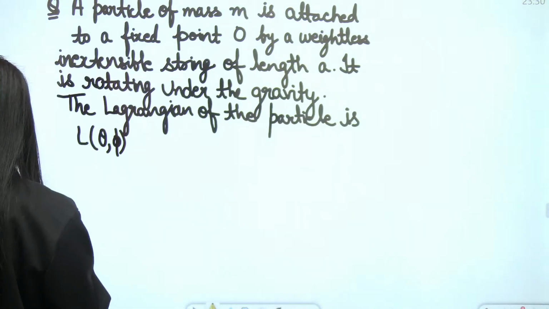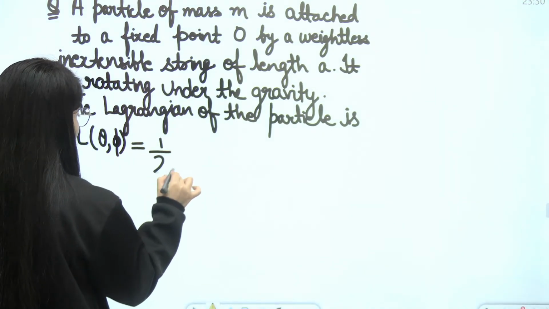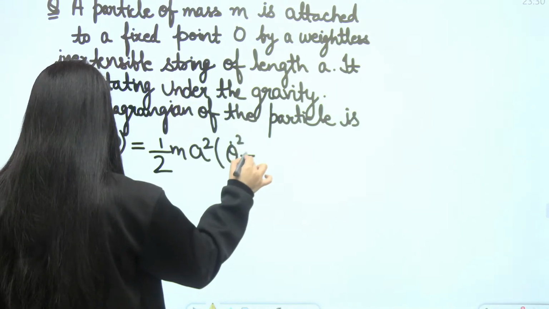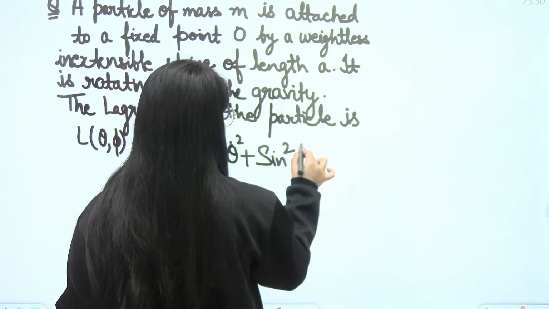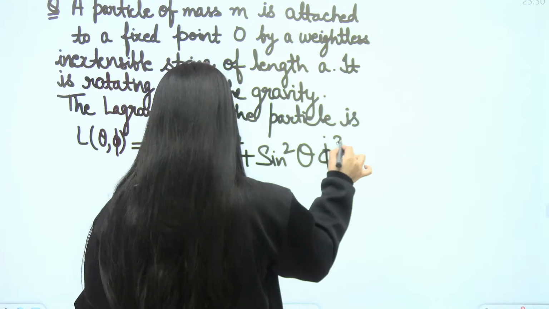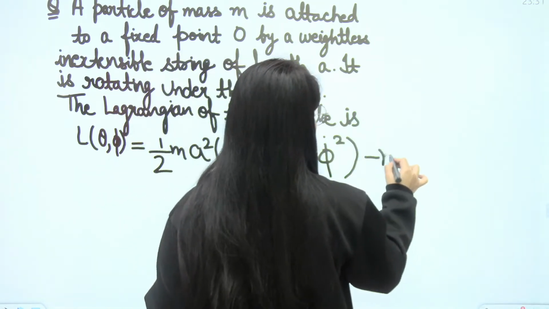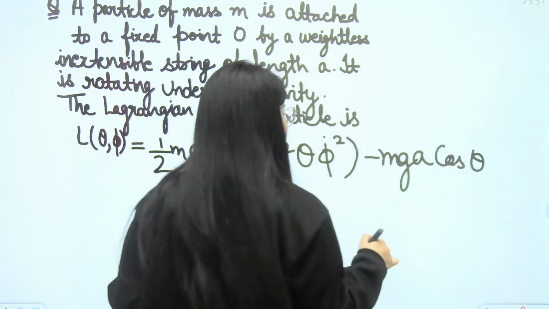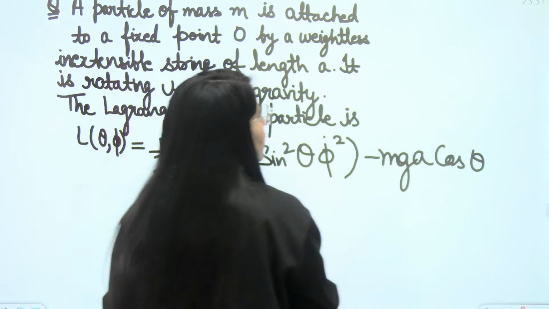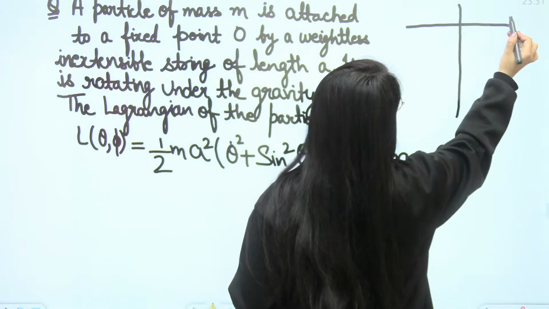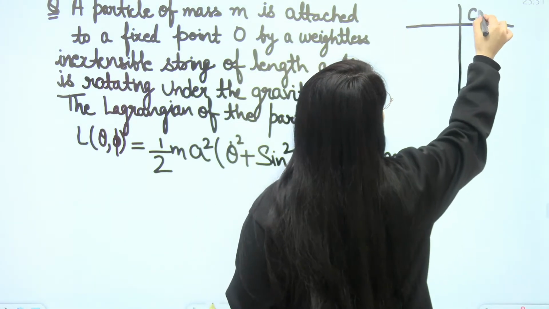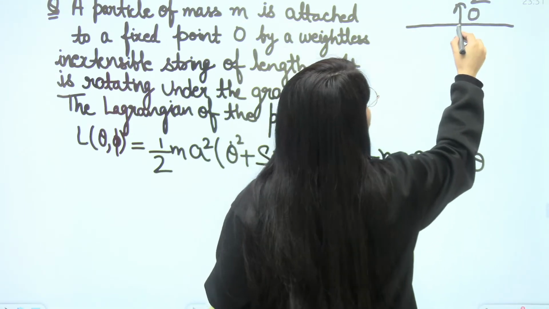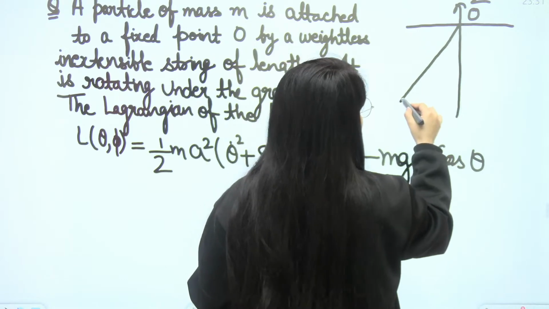L(θ, φ) = ½ m a² (θ̇² + sin²θ φ̇²) − mga cos θ. Now you need to find the Hamiltonian here, and the figure given in the question is in this way. Like this is the point O, this is the z-axis, okay, this is how it has been given,